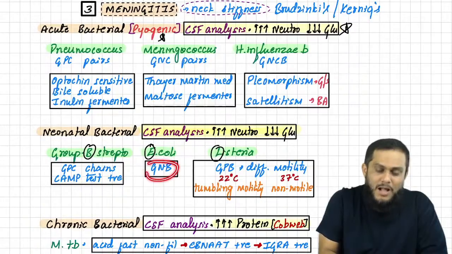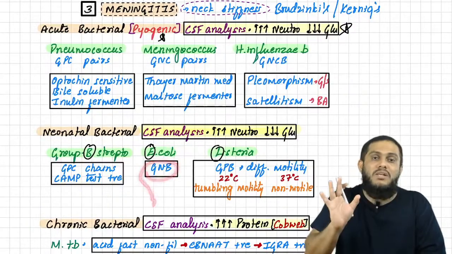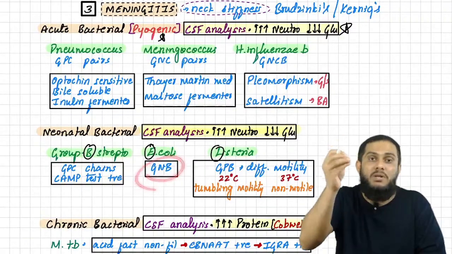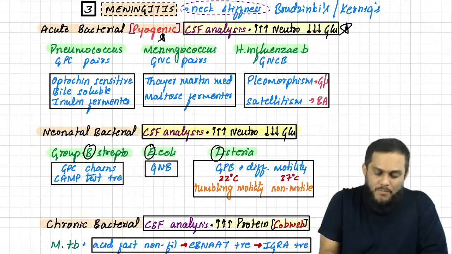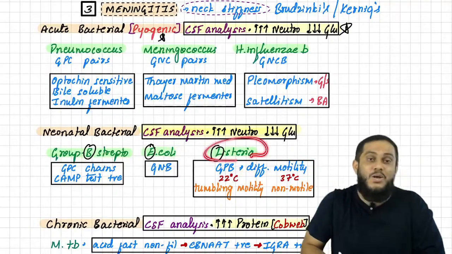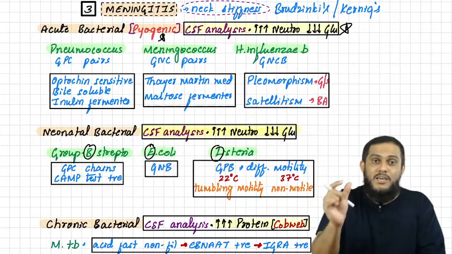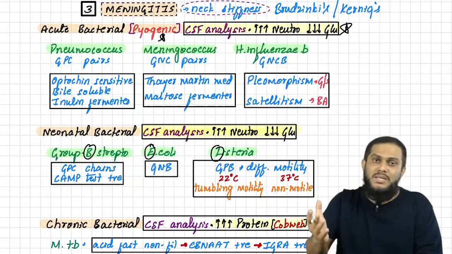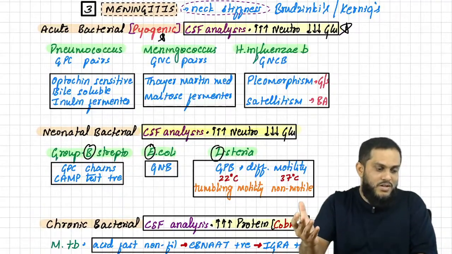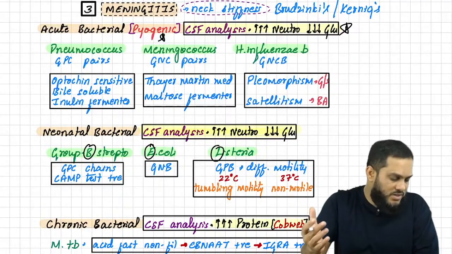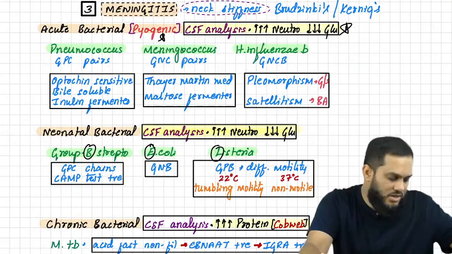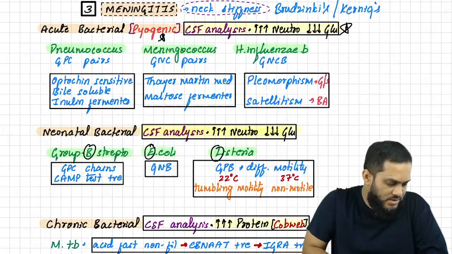If CSF sample showed gram-negative bacilli, probably E. coli. If it is a neonate, gram-negative bacilli, probably E. coli. If it is a gram-positive bacilli showing differential motility, it is Listeria. What is differential motility? As the name says, differential motility means difference in motility with respect to different temperatures.